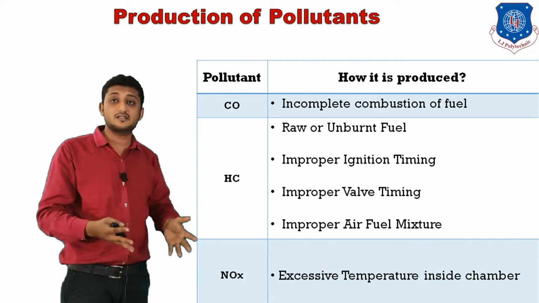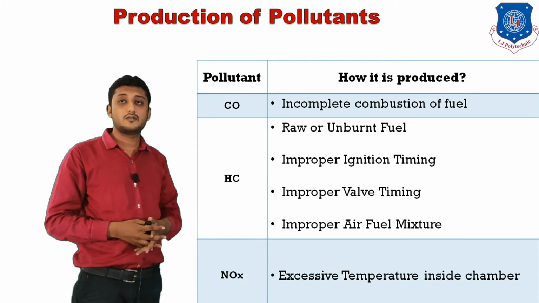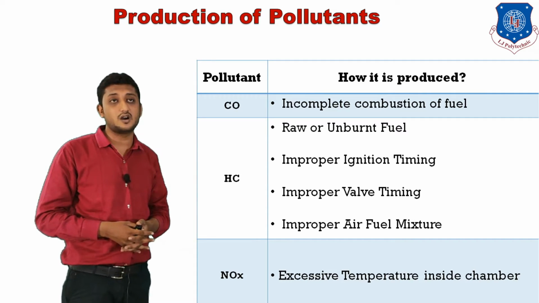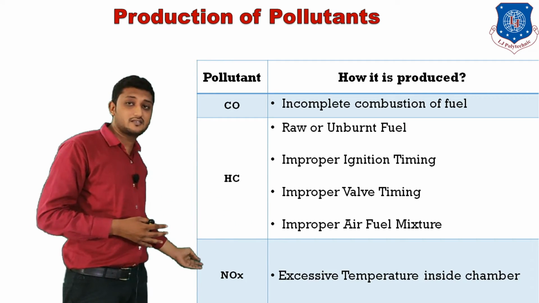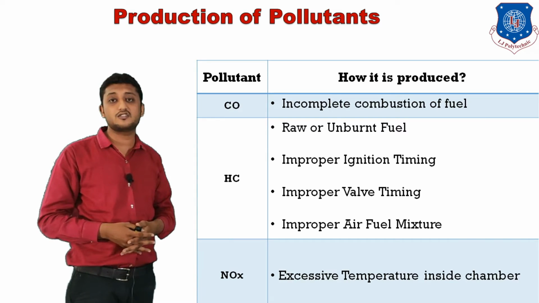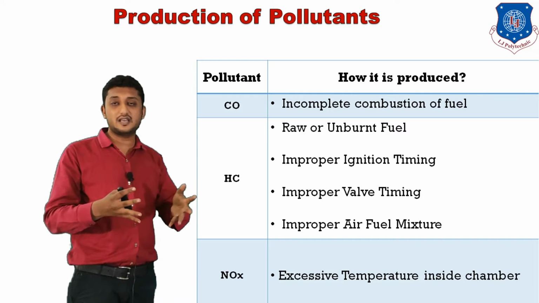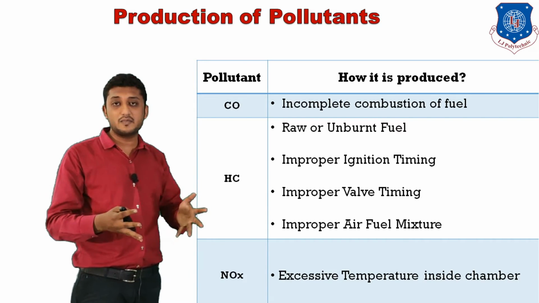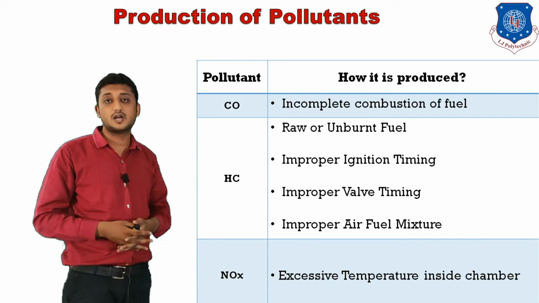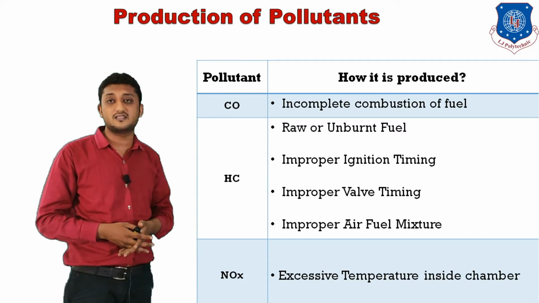These are some reasons why pollutants are produced. You can see how NOx is produced. NOx is produced due to excessive temperature inside the combustion chamber. For example, if the temperature inside the combustion chamber goes above 1000 to 1200 degrees Celsius,